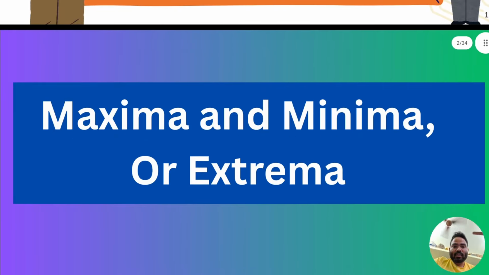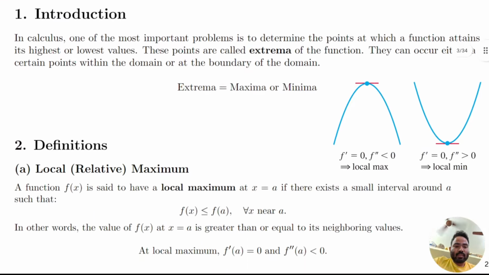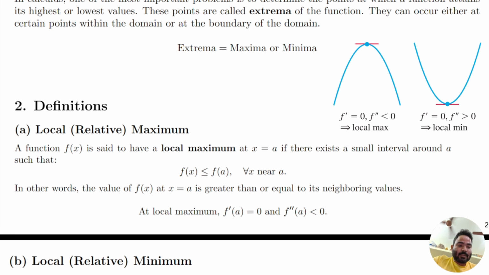So maxima, minima, or extrema. Let's start with the definition. What is the definition of local maxima? Local maxima is also known as relative maxima. The definition is pretty simple. A function f(x) is said to have a local maxima at a point x equal to a if there exists a small interval around a.